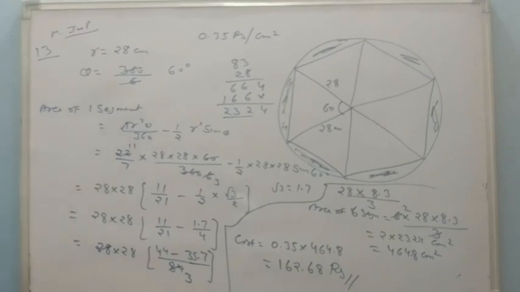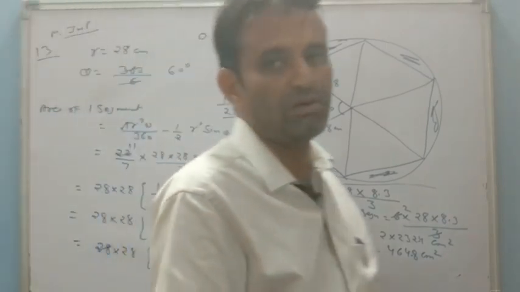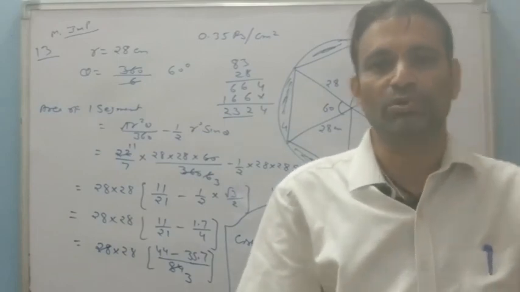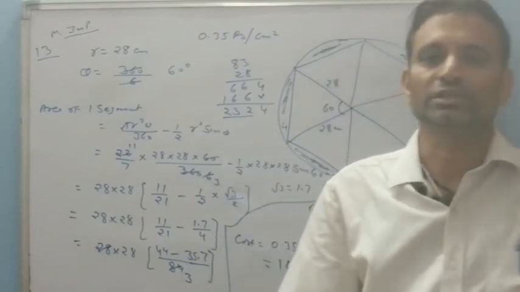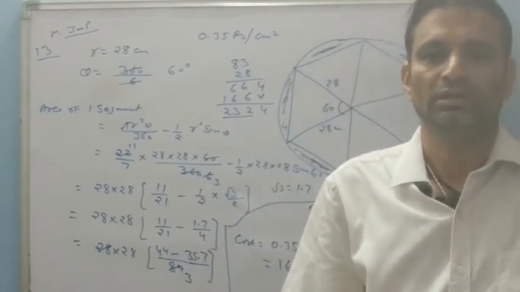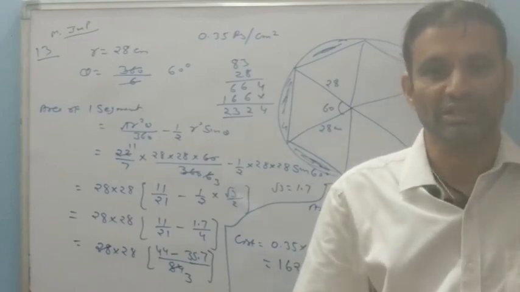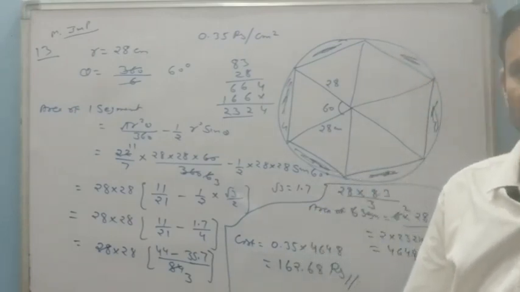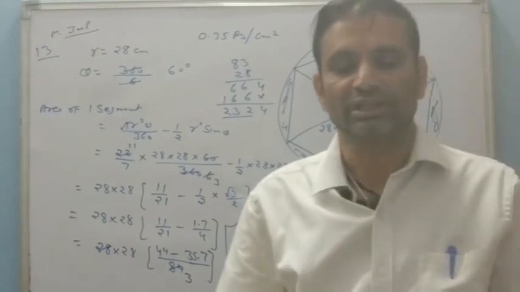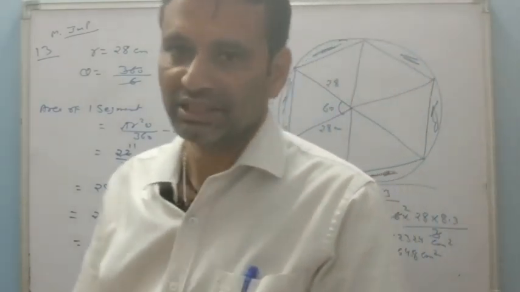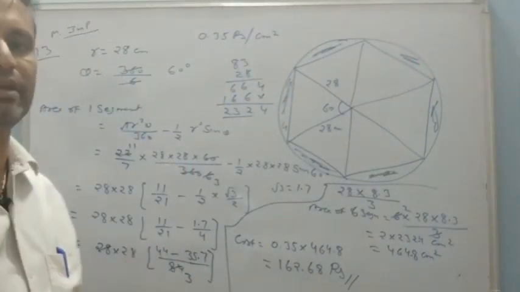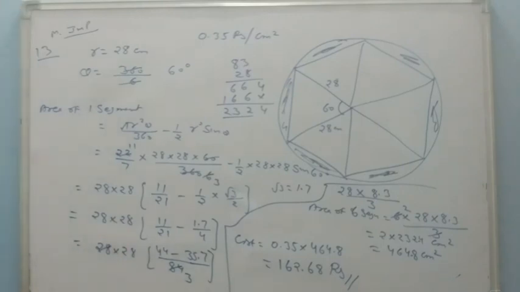So as you can see, we have covered all the exercise of 12.2. In the next lecture we will discuss the next exercise 12.3, area of shaded regions. This is a very important exercise again. In the next lecture we will discuss it. Till then, practice this. Remember, the calculation should be fast, otherwise this question takes most of the time in the calculation.